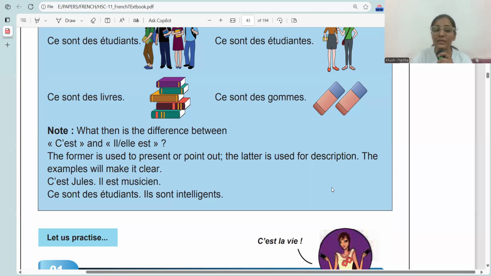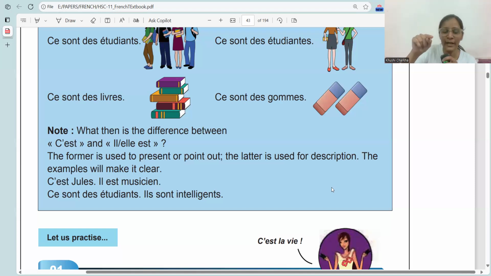The former, c'est, is used to present or point out; the latter is used for description. It is a book. For example, there is a book, it is blue. So for that we use il est.